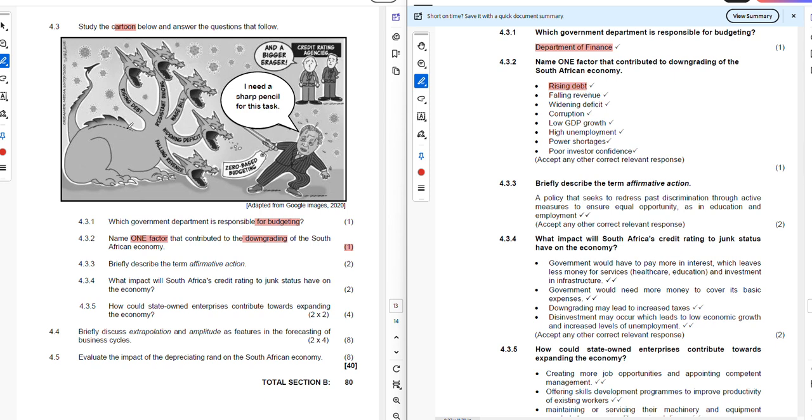And you can see all this information you can get from here: the falling of revenue, widening deficit, wage bills, resistant unions, and rising debt. So those are the factors that contribute to the downgrading of the South African economy. So the answer you would have picked from here by just choosing one of what you have from the cartoon above. Then 4.3.3: briefly describe the term affirmative action.